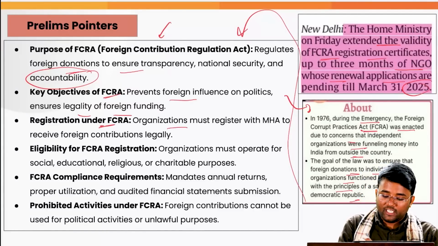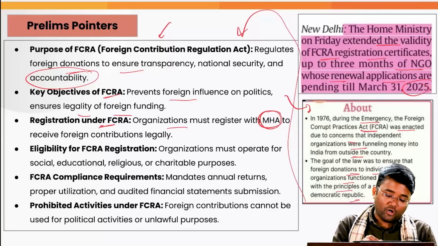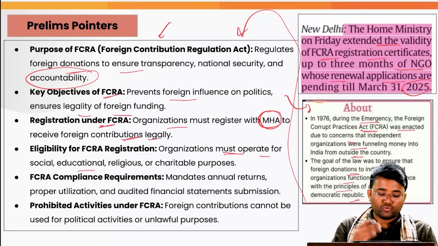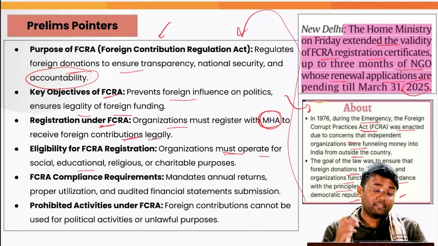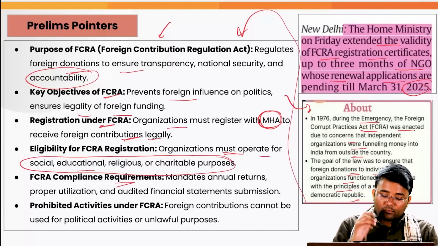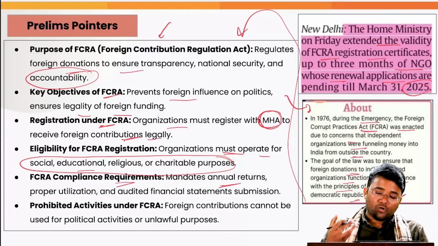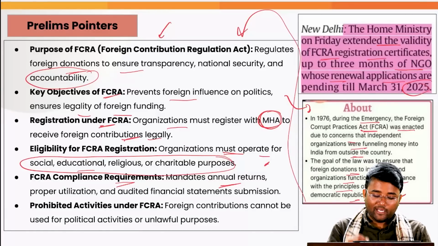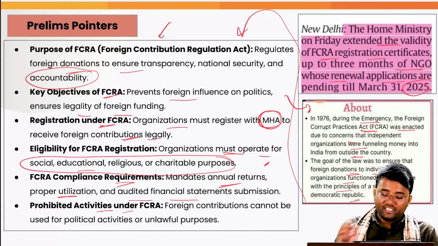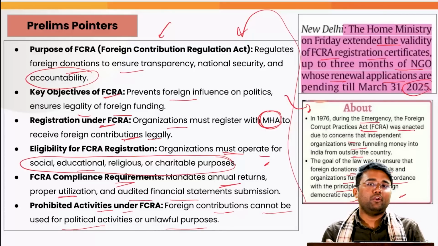For registration under the FCRA, an organization must register with the Ministry of Home Affairs to receive foreign contributions legally. For eligibility, organizations must operate for social, educational, religious or charitable purposes, and if they are working in this domain, they can get the funding. There are some compliance requirements also. For example, the Act mandates annual returns: every organization which is getting funds has to file annual returns, show proper utilization and submit audited financial statements. And there are some prohibited activities under the FCRA. For example, foreign contributions cannot be used for political activities or unlawful purposes.